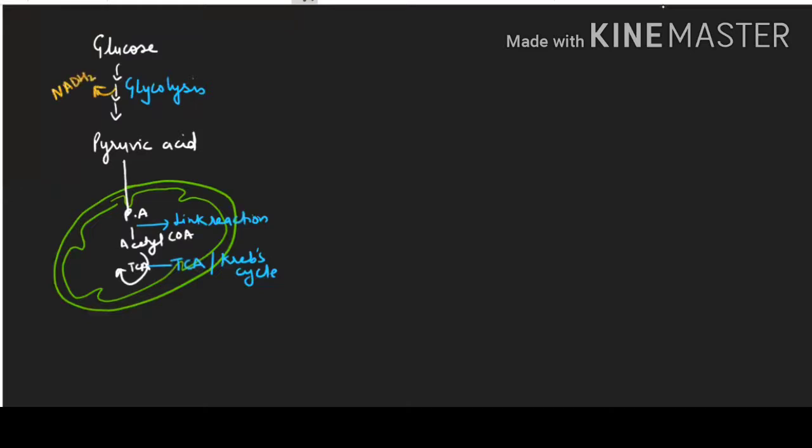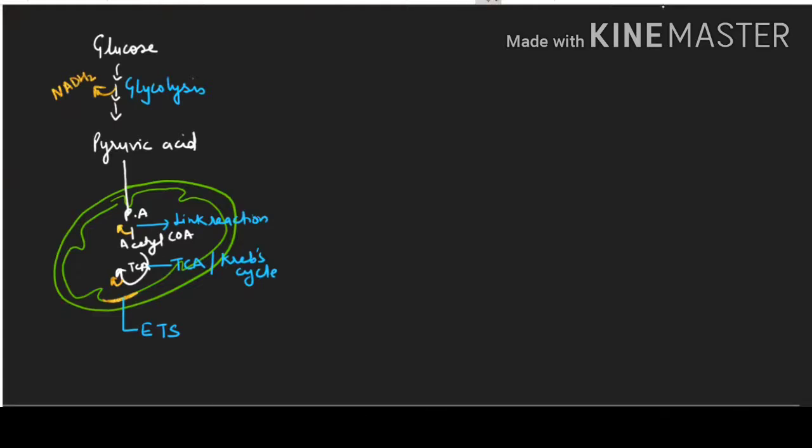So this NADH is oxidized on the inner membrane of mitochondria, and this process of oxidation of NADH on the inner membrane of mitochondria is known as the electron transport system. So these are the 4 steps in case of aerobic respiration.